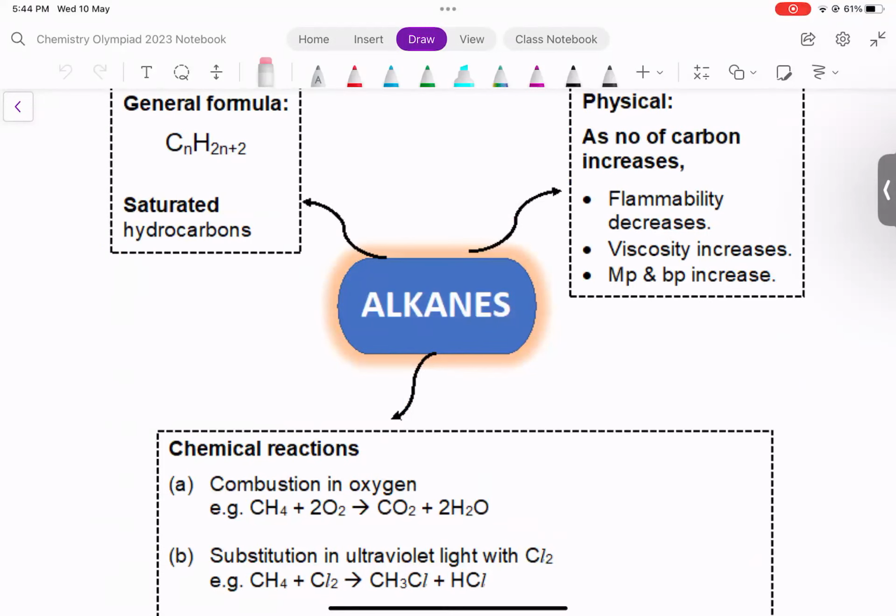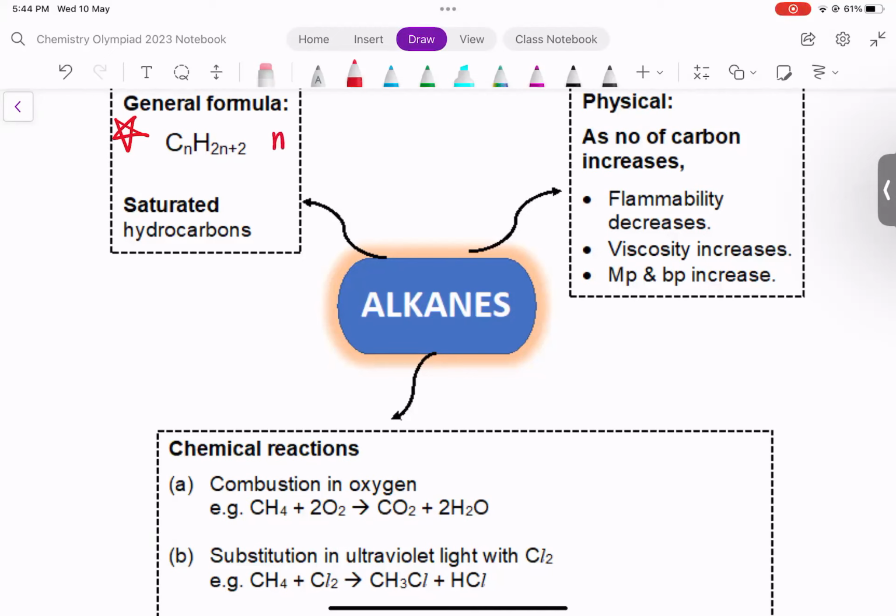Now, for every single homologous series, if you recall last session, we spoke about homologous series. It's a family of organic compounds. So alkanes are a family of organic compounds which have certain similarities. First, you will need to know that all alkanes follow a general formula, the one with n inside it. The general formula of alkanes is CnH2n+2.